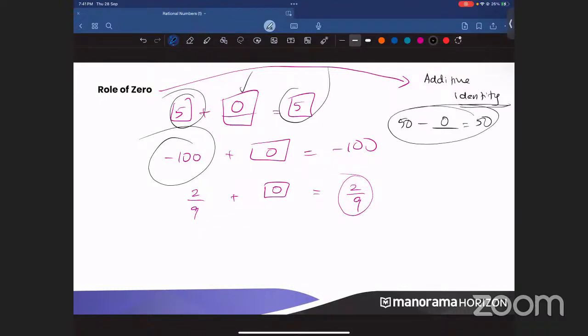I won't call it a subtractive identity because that is something which has a contradiction. I will tell you about the contradiction later. Now, if I talk about subtractive identity, this class will go on till 8:30, 9 o'clock. So I'll just limit it here.